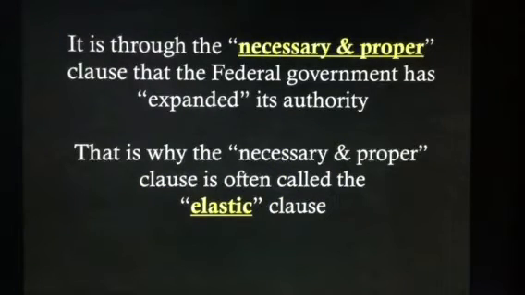It is through the Necessary and Proper Clause that the federal government has expanded its authority. That is why the Necessary and Proper Clause is often called the Elastic Clause of the Constitution. Again, it gives Congress the power to do more than what is specifically stated or expressed in the Constitution.